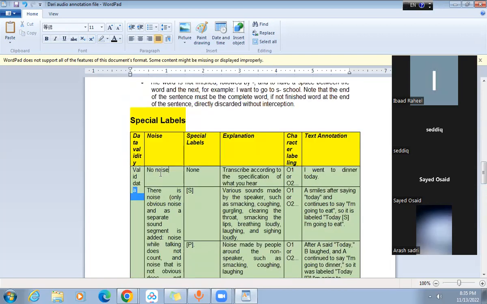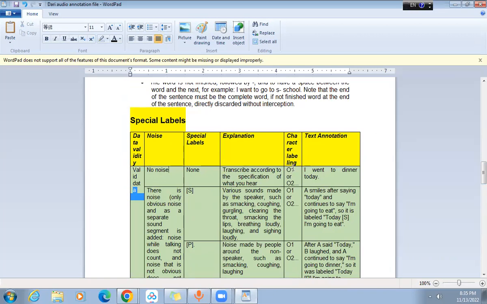Okay, so the first tag is no noise. This is a normal thing, there is no noise. The sentence is clear, the speaking is clear, the wording is clear, the pronunciation is clear, the spelling is clear. So you will do the transcription accordingly. I went to dinner today.